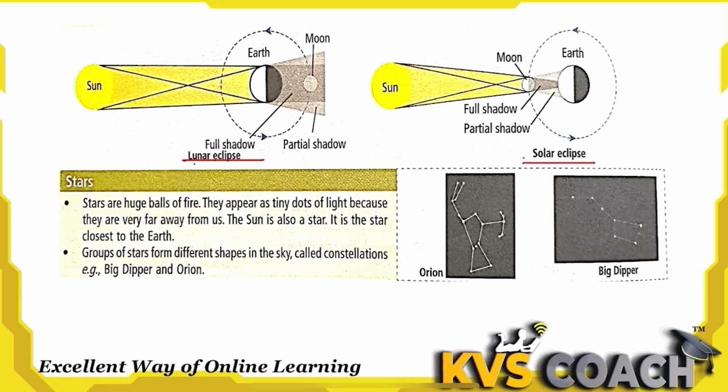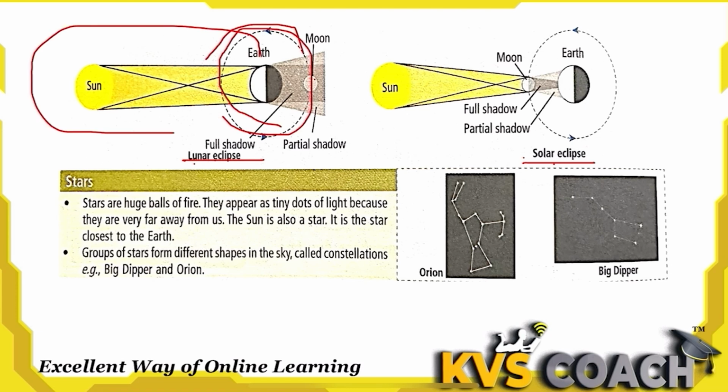Now here we are going to discuss eclipses. This is a lunar eclipse and this is a solar eclipse. First we have to understand how a lunar eclipse or solar eclipse occurs. Before that we need to know that the earth revolves around the sun, and the moon revolves around the earth. So when the sun, earth and moon are positioned like this, there is a lunar eclipse, with the sun's direct light on the earth.